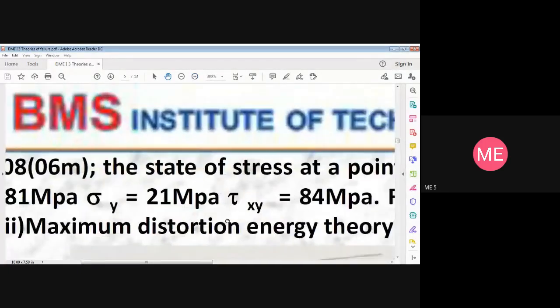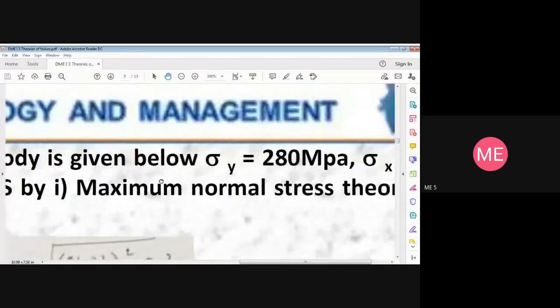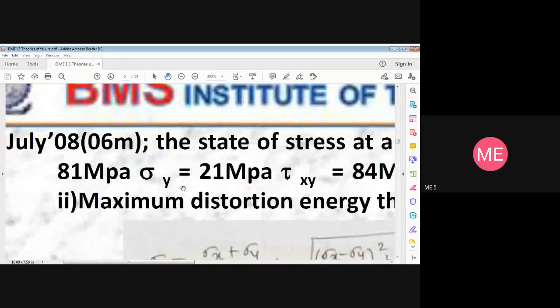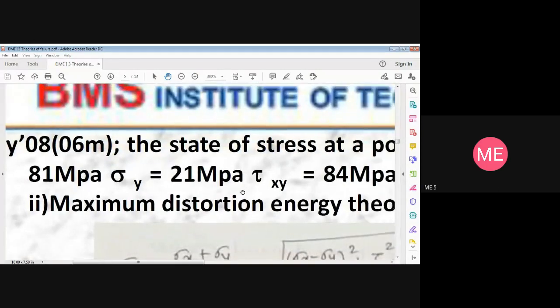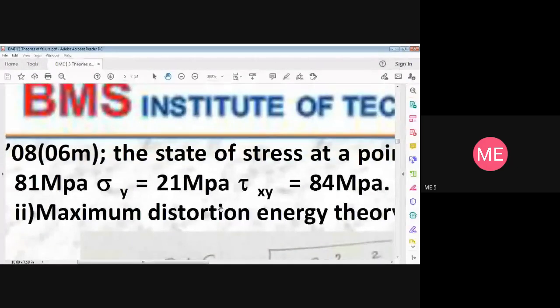Yield stress is given as 280 megapascal. Sigma x is 81 megapascal. Stress along y direction is 21 megapascal. Shear stress is 84 megapascal. Please solve this problem and let me know the answer. I want the answer in 5 minutes maximum.